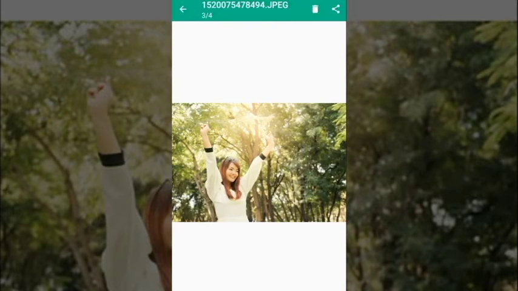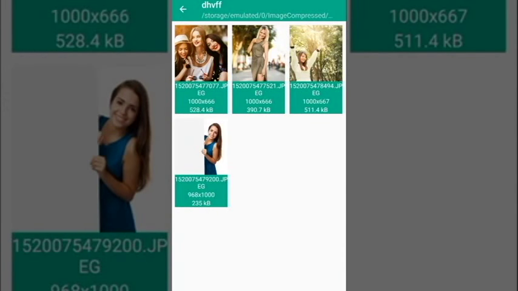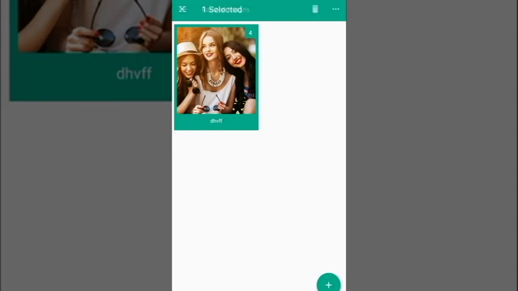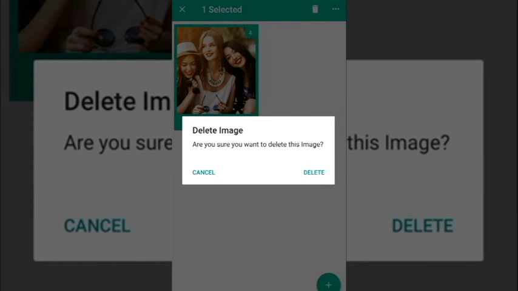Now long press to select one or multiple images. Share from here and press back to see your named folder, and long press to select and delete the folder.